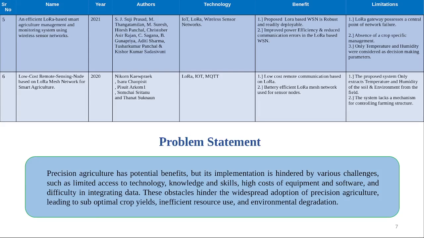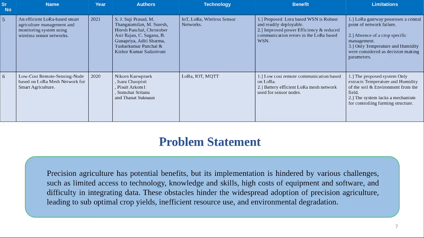One major limitation is that the LoRa gateway is a central point of network failure, and the absence of a crop-specific management system is a gap. Only temperature and humidity were considered in the decision parameters, while agricultural land requires fertilizer, wind speed, etc. These parameters also need to be considered.